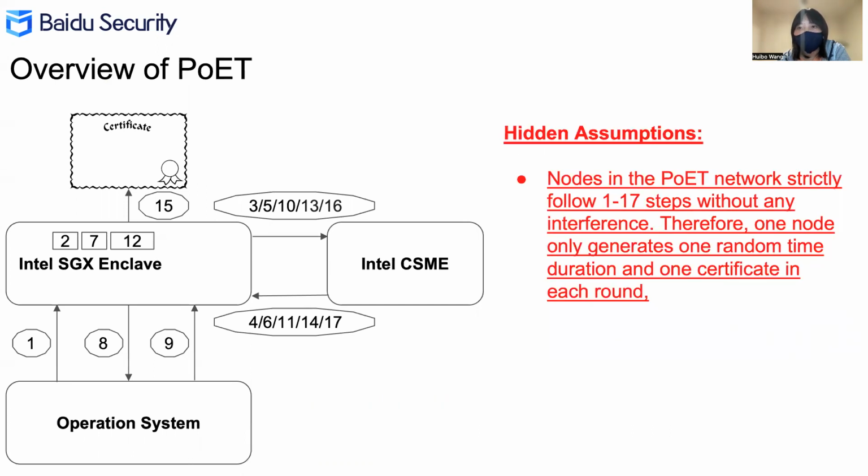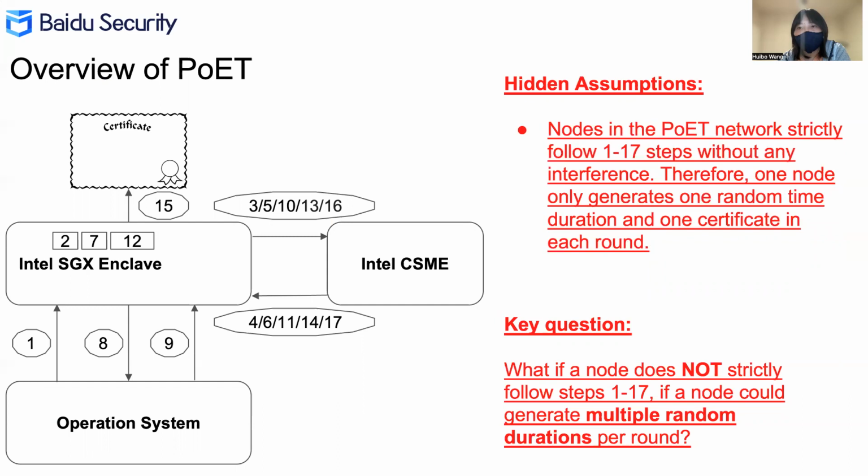When we examined POET thoroughly, we found a hidden assumption of POET besides the exclusive assumptions. That assumption is that nodes in the POET network have to follow steps 1 to 17 strictly without any interference, which means one node can only generate 1 random time duration and 1 certificate in each block election round.